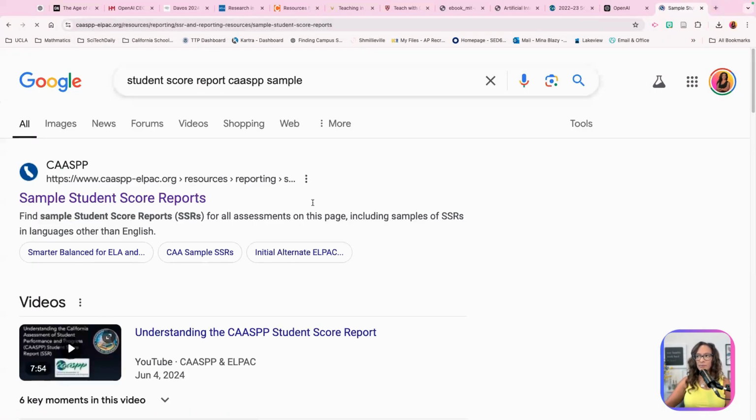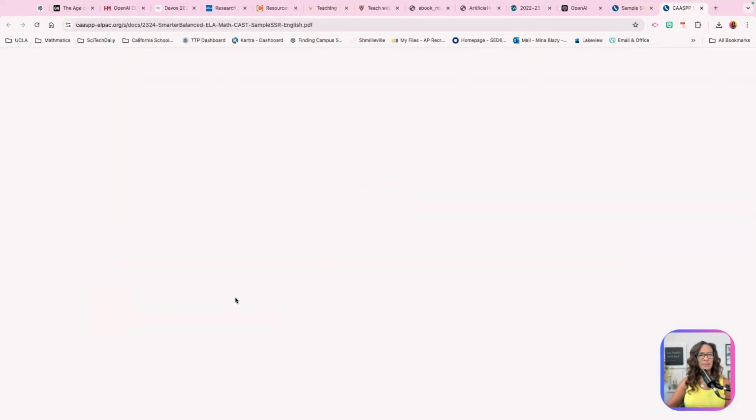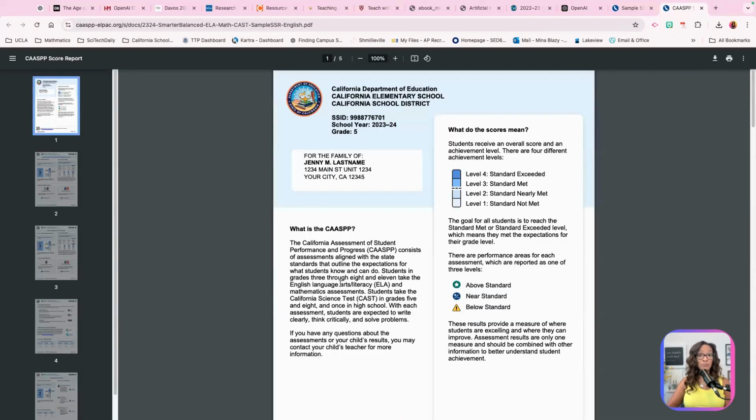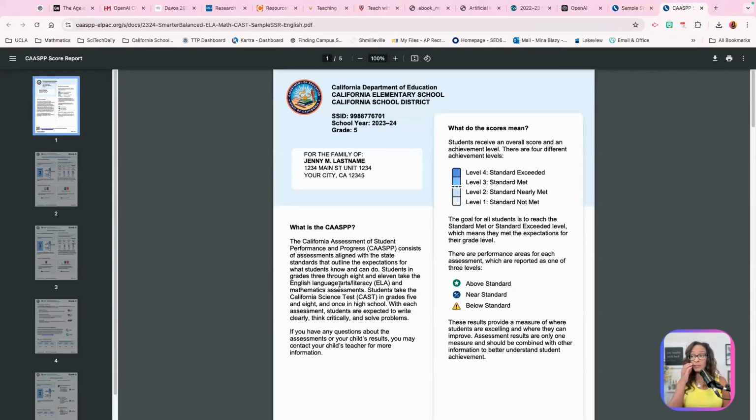So these are the samples. You click on it, and this one gives me 5th grade, but you should Google this to look at it. If you have a child and you've gotten this in your student information system, read it. I don't know that you want to take your child's data and upload it into ChatGPT. That's on you, but it is private information, and you have what's called a student SSID here. This is a sample one, and that is their ID. Don't put that in ChatGPT. But you could at least look at it and read it.